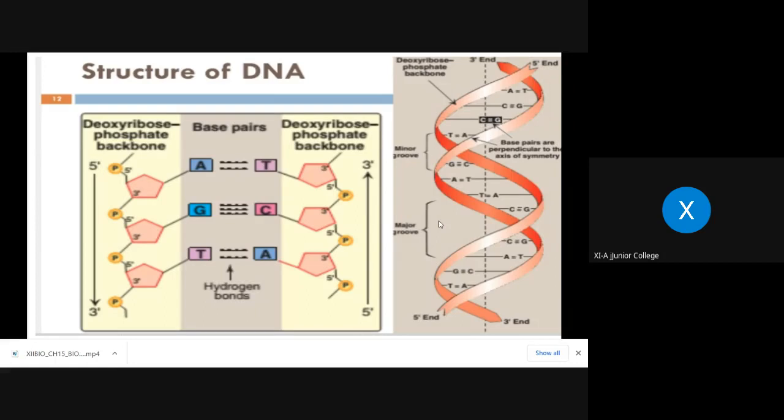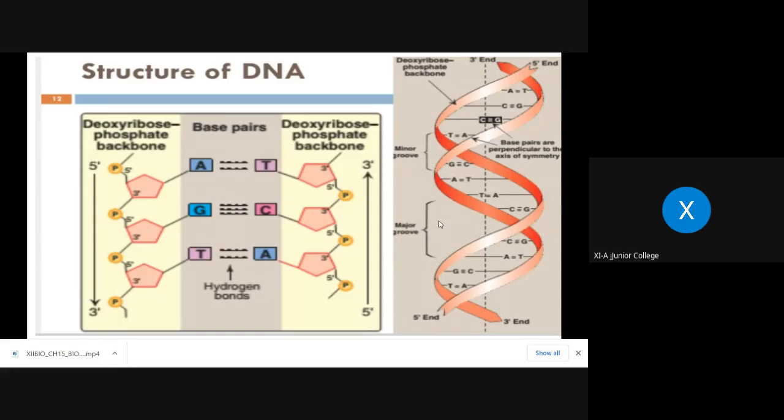And these two are running parallelly but in opposite direction. If one strand is running from 5 prime to 3 prime direction, the other will be running from 3 prime to 5 prime direction. So these are anti-parallel. And now you know how they are paired. These nitrogen bases, purine pairs with pyrimidine. A will always pair with T only, and vice versa, with how many hydrogen bonds in between them? 2. And G will always pair with C, and vice versa, with how many hydrogen bonds in between them?